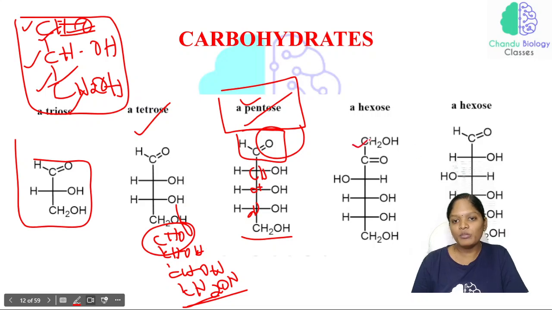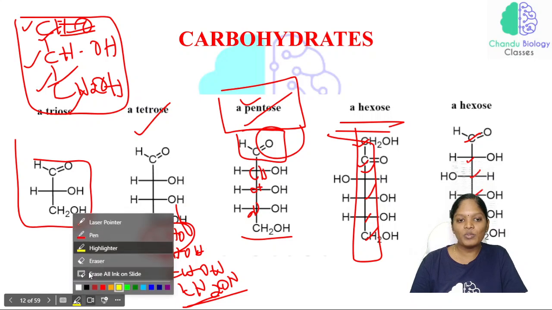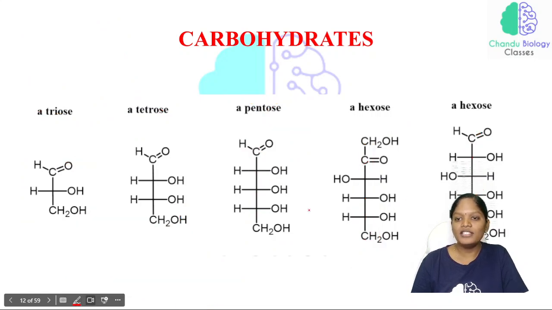Now just look at this picture. 1, 2, 3, 4, 5, 6. So 6 carbon. So we can classify them under the hexose. Now again see here 1, 2, 3, 4, 5, 6. Again this is also having 6 carbons. But look at this picture. This is very important here. So just look at this.